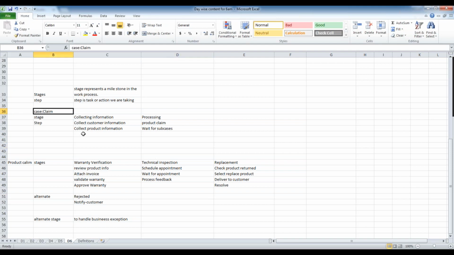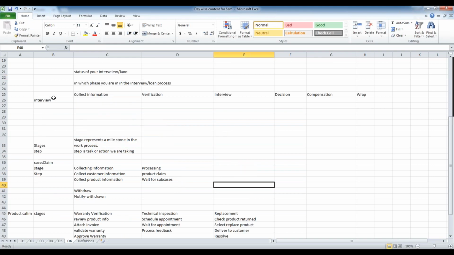In the claim process, you can withdraw the claim as well. So withdraw is a notify withdraw. So these are the alternate stages.